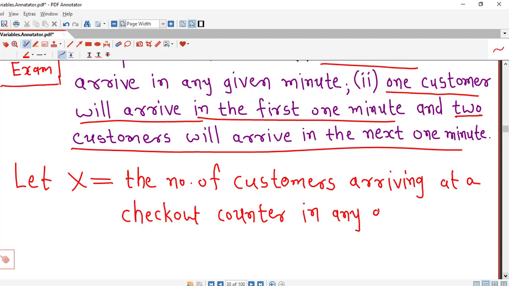Here the time interval is a minute. So they have given arrival of customers in a time interval of a minute.